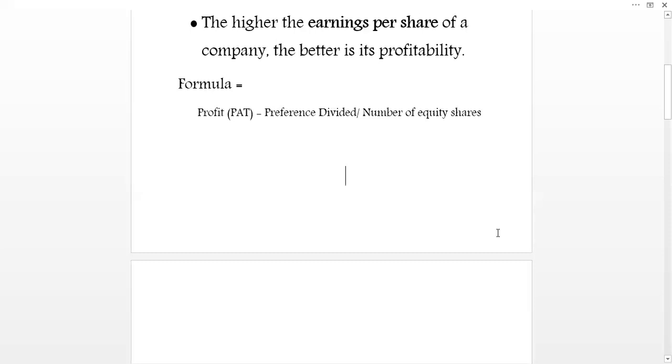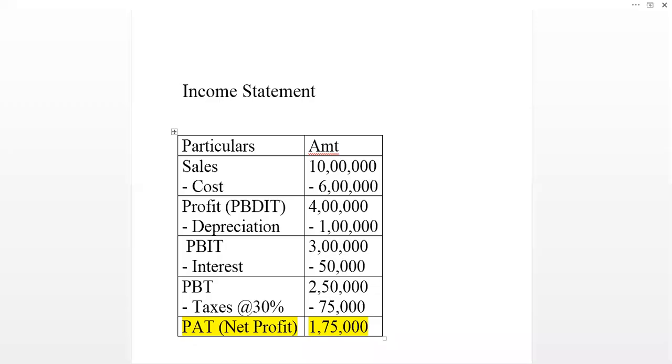Normally, when we talk about profit, we calculate profit as sales minus operating cost equals profit. But actually, when you look at profit, you have to go through the income statement to understand how net profit is calculated. Let us have an example. When we minus cost from the sales, we get profit.